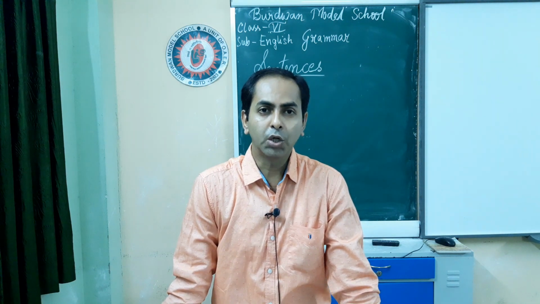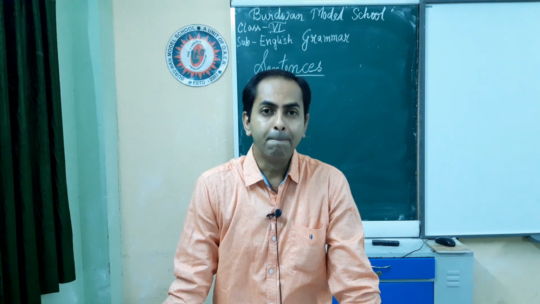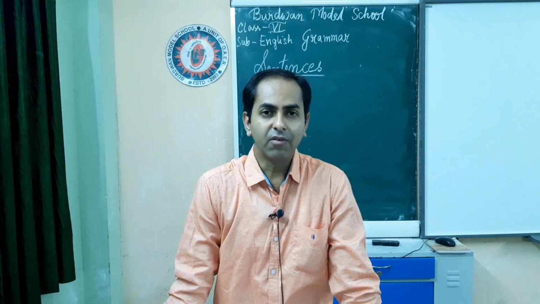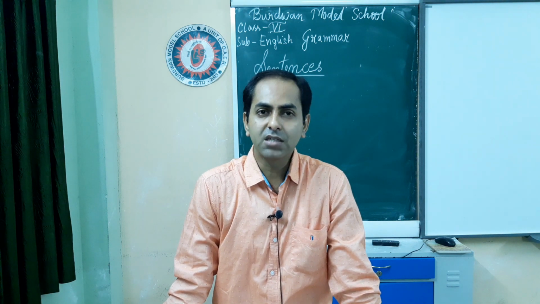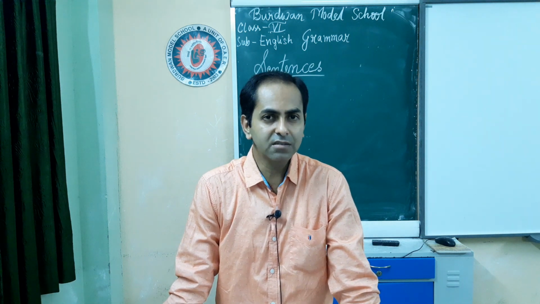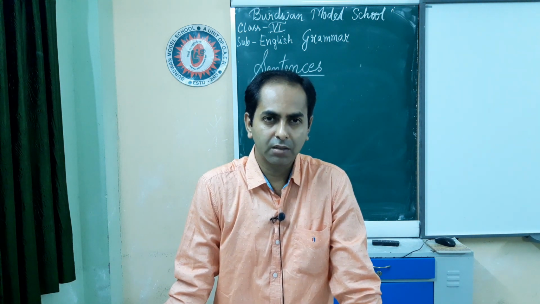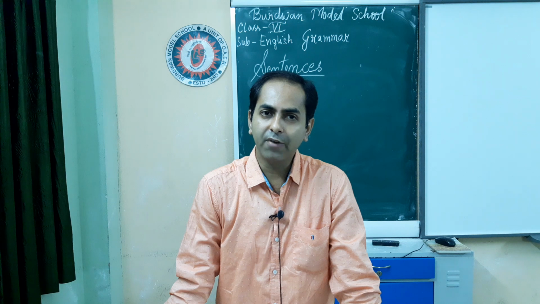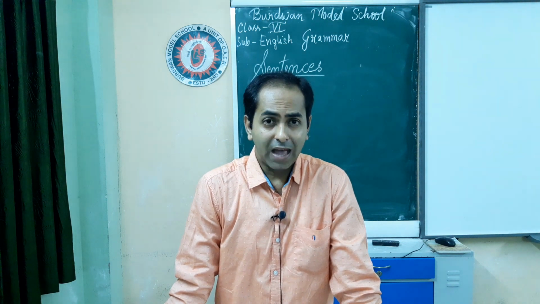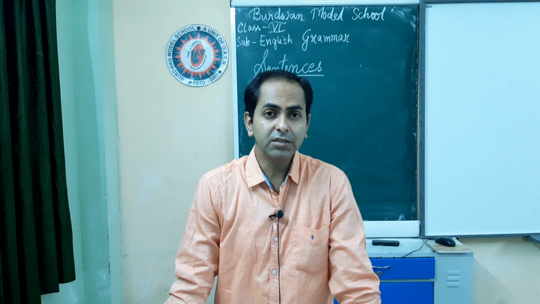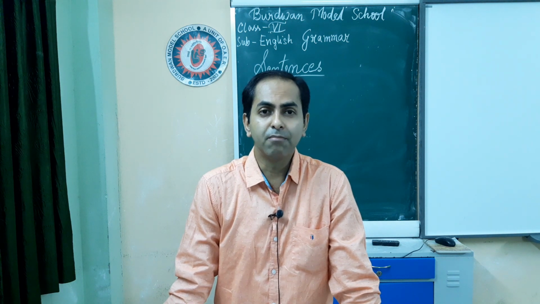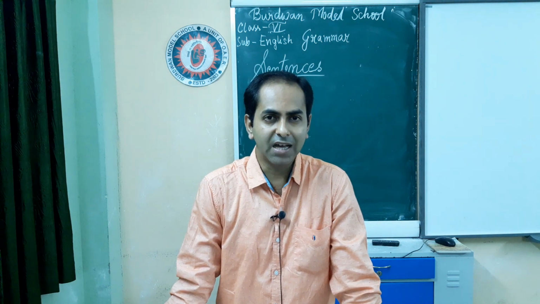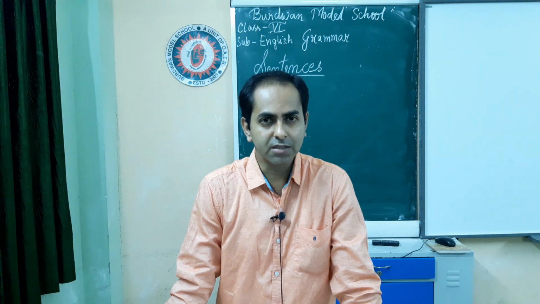We know that when a group of words makes complete sense, it is known as a sentence. Now a sentence starts with a capital letter and ends with a punctuation mark. It can be a full stop, a question mark, or a mark of exclamation. Apart from this, what do we need for a sentence? A sentence must contain a finite verb. A sentence must have a subject and a predicate.